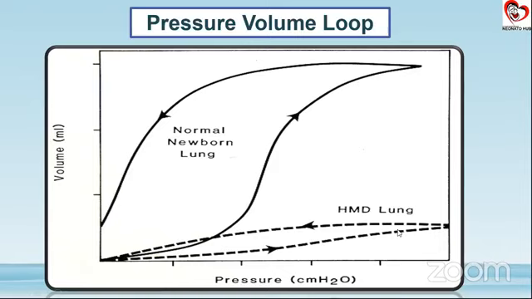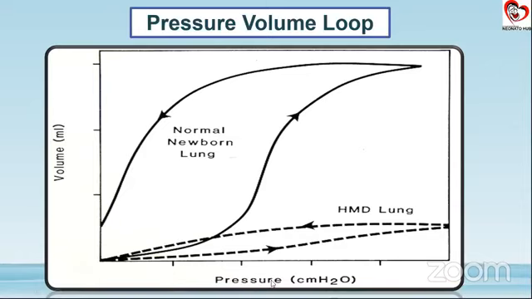Now when you give an exogenous surfactant to this child, what you can see is that this loop actually improves. This is especially important because initially we know that this is an RDS lung, so we do use a lot of pressures. We need very high PEEP and very high PIP for these babies. What happens is after we give our exogenous surfactant, the lung compliance increases.